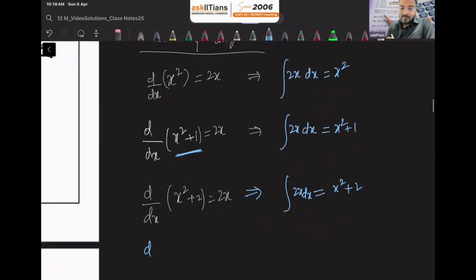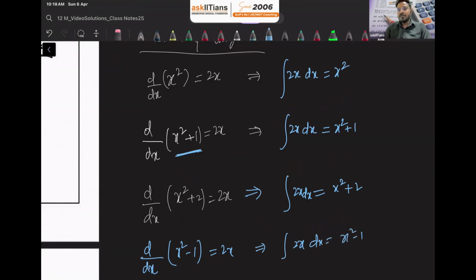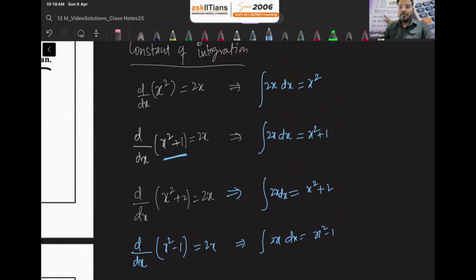Now, let us take one more example, d over dx of x square minus 1. Again, the derivative of this will be 2x. It means that the integration of 2x should be equal to x square minus 1. Now, if you observe, you can see that every time we are integrating only 2x, 2x, 2x, and we are getting different answers. Here it is x square, then x square plus 1, then x square plus 2, then x square minus 1.